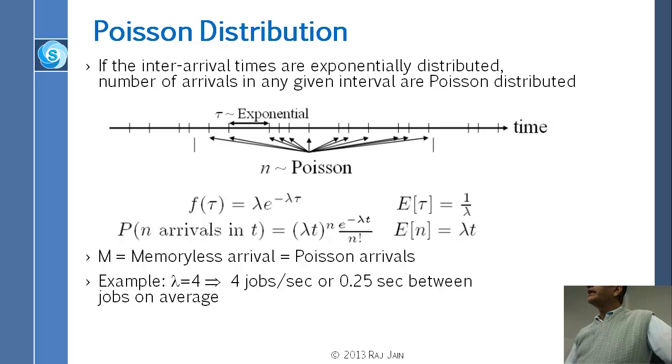However, if you take any time interval, let's take 1 day, and in that day you count how many jobs came in, and then you go to the next day and count how many jobs came in, that's random number 2, right? The distribution of that random number is Poisson.